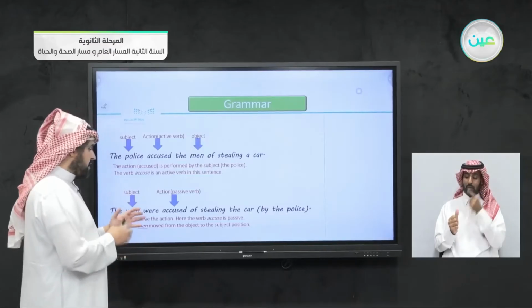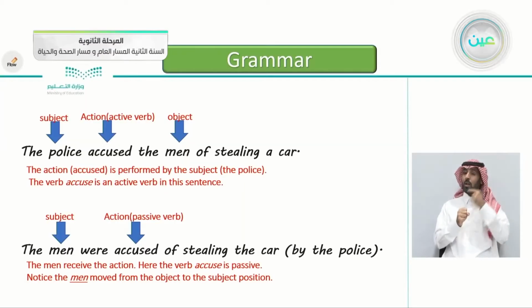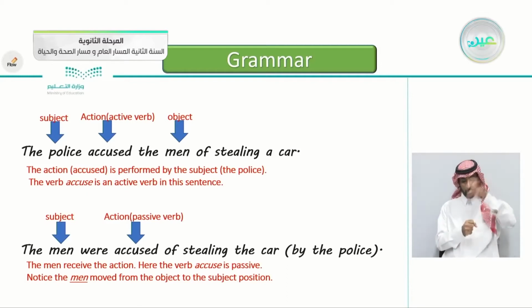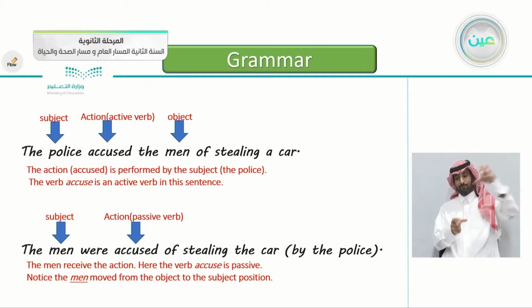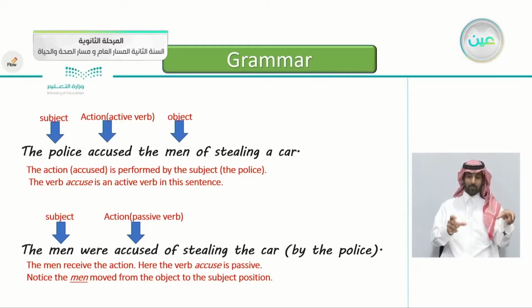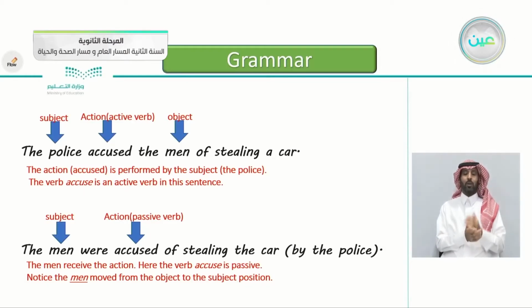They are still the object, but in the passive form, they move from the object place to the subject place. Here the verb accuse is passive. Notice, as I said before, the men moved from the object to the subject position. It's just a change of position, from the object position after the verb to the subject position before the verb.